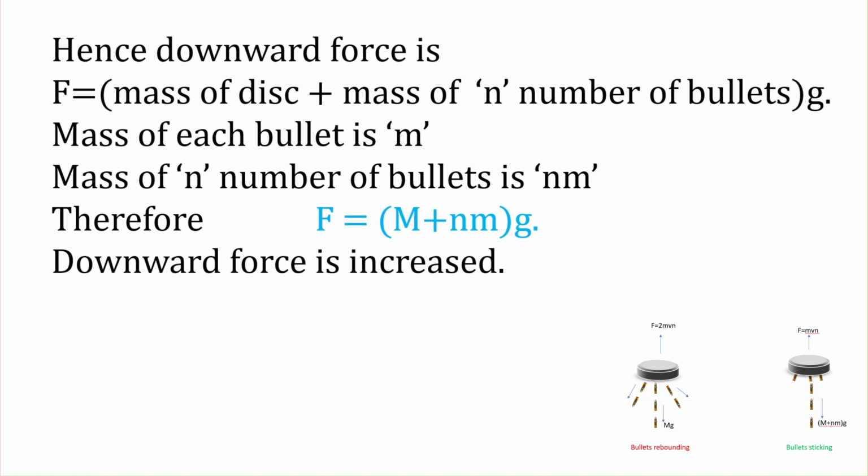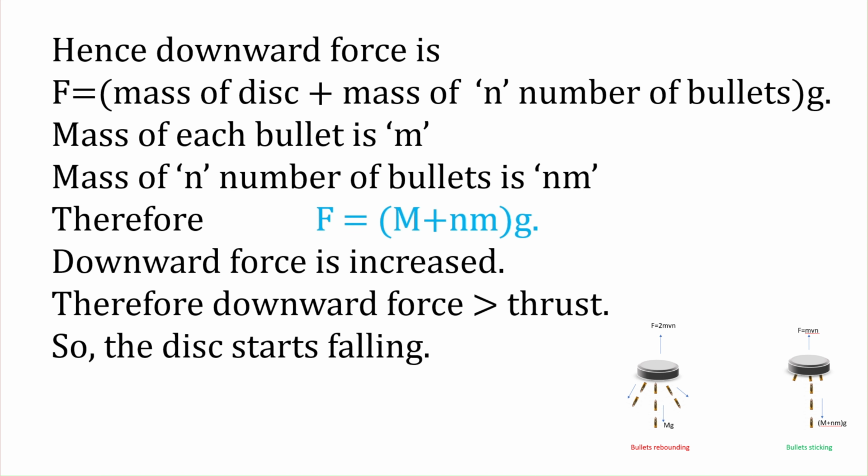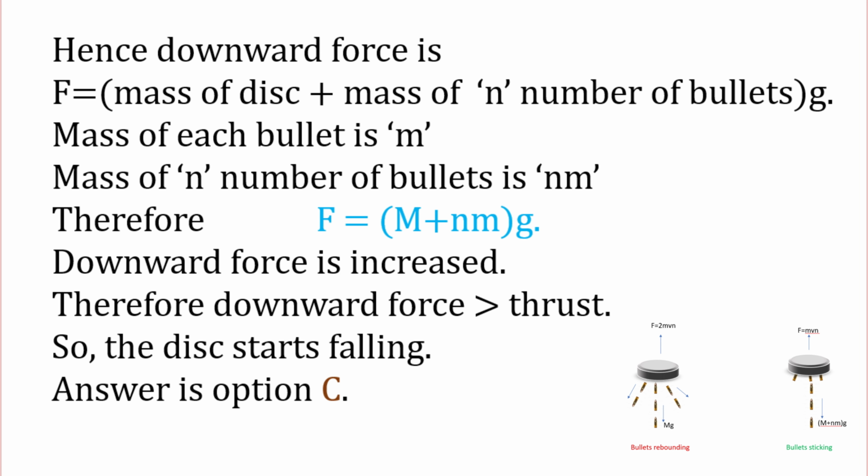Actually, the downward force should be Mg. See the figure. That is, the downward force is increased due to the bullets. The downward force is greater than the thrust. So the disk starts falling. The answer is option C.